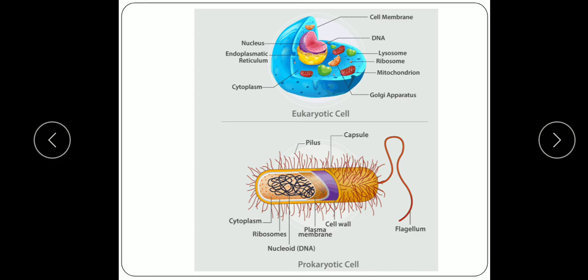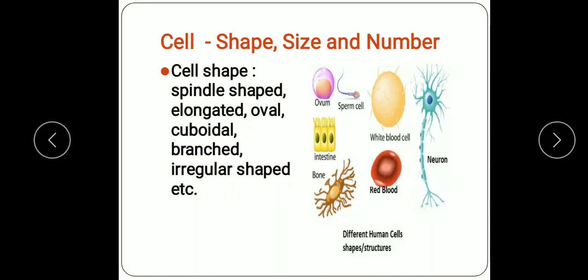Now we'll discuss the next point here: cell shape, size and number. First we discuss the cell shape. Cells show a great variation in their shapes to suit their functions. So all the cells do not have the same shape and size. They have different shapes and sizes depending upon their function.